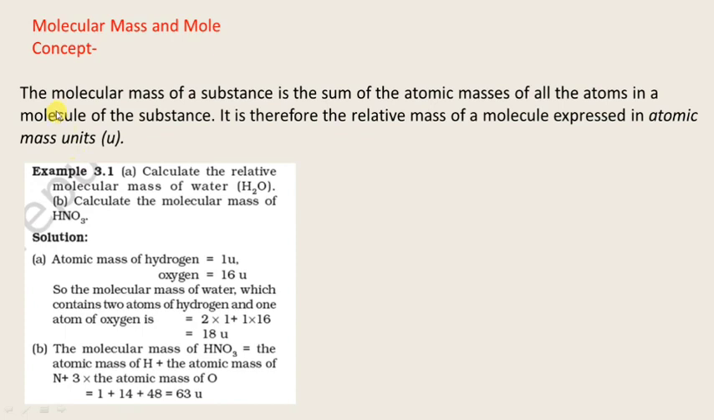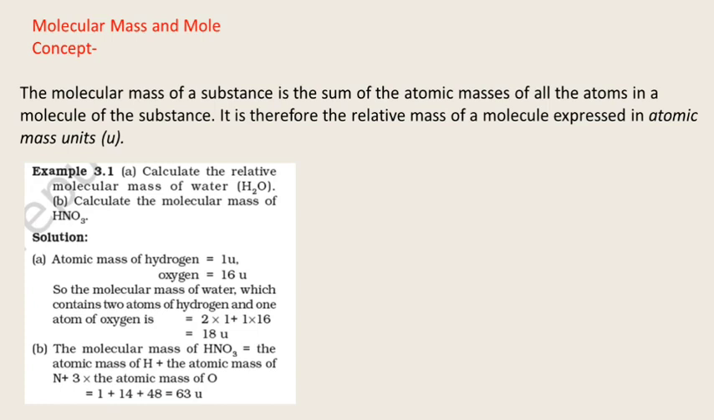What is molecular mass? The molecular mass of a substance is the sum of atomic masses. And what is atomic mass? It is the mass of the atom equal to 1/12 of the carbon-12 atom. So the molecular mass of a substance is the sum of atomic masses of all the atoms in a molecule of the substance. It is therefore the relative mass of a molecule expressed in atomic mass. It is just a relative mass.